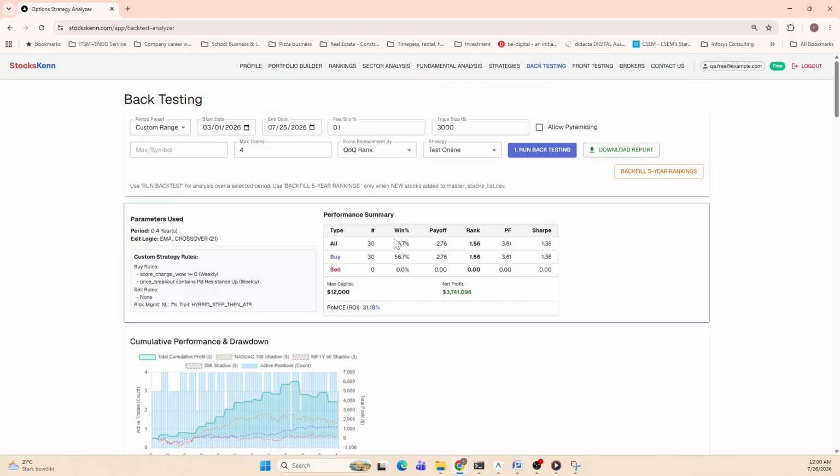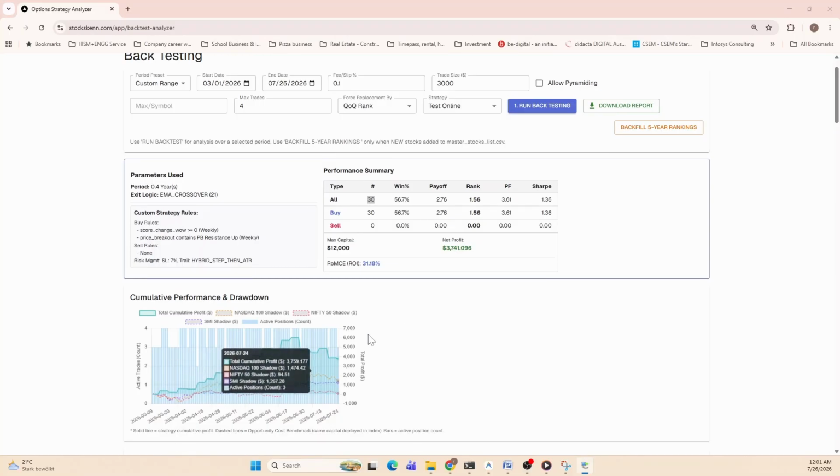But now it has run, so you can see in a snapshot that it has captured 30 trades with a win probability of 56.7. The payoff ratios, rank, profit factors, Sharpe ratio. And because we had specified 4 as the maximum trades and 3,000 per trade, 12,000 was the maximum capital deployed, and it generated around 3.7k as part of the strategy over a matter of, I think, a few months. And on the maximum capital, it has returned around 31%.